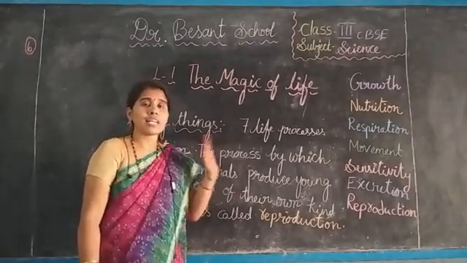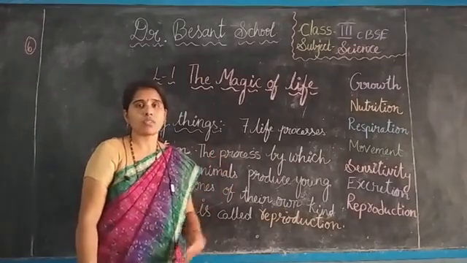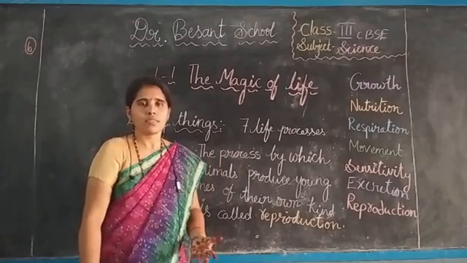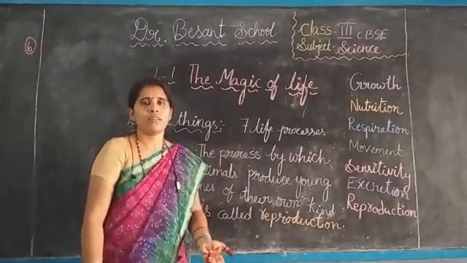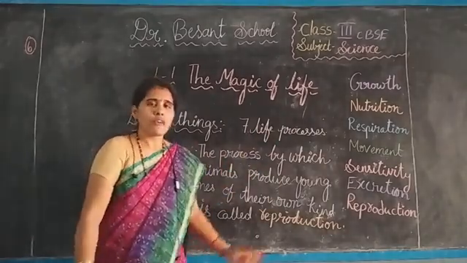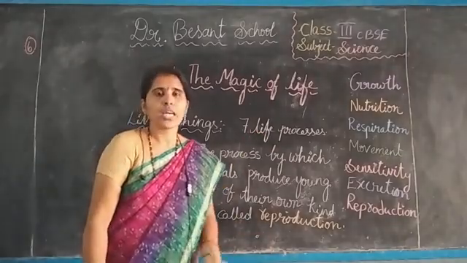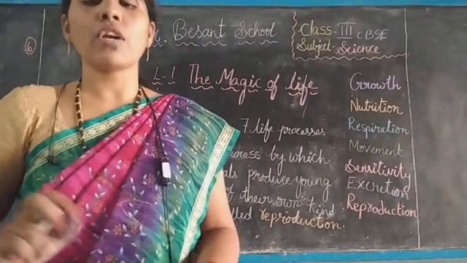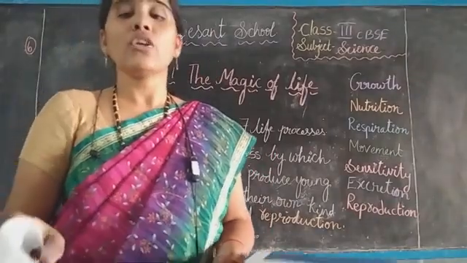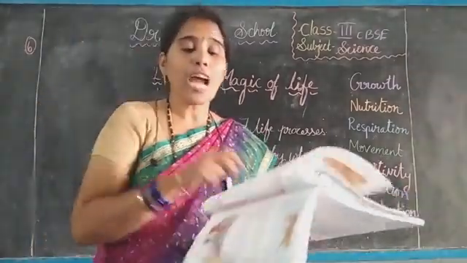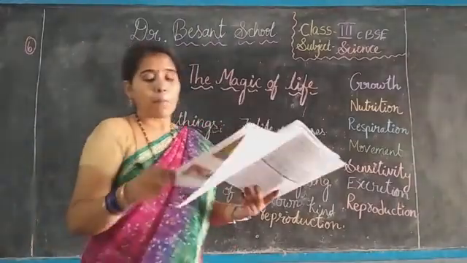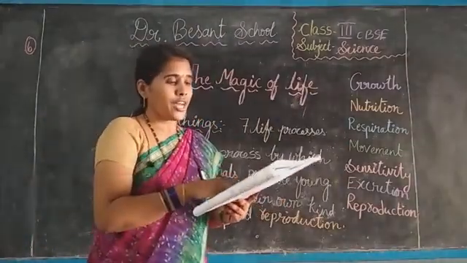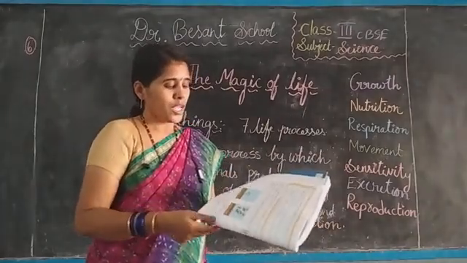In every class I am telling what the 7 life processes are. I should know that you have understood. Okay. The 7 life processes you have to write. Along with that, you have to read your textbook. Don't leave your textbook. If you read your textbook daily, then you can understand more and more. You have to read the textbook part, page number 18 to 20.